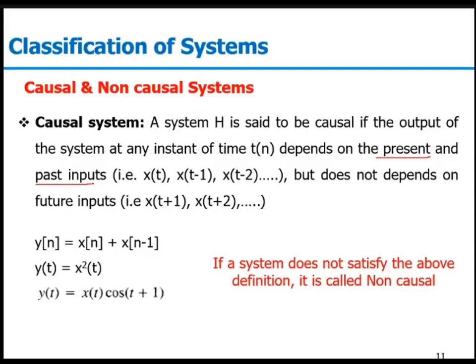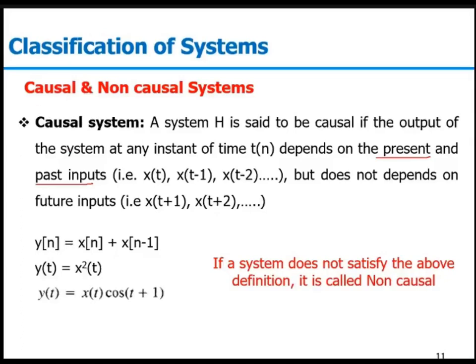But in a causal system, it is depending on present and past values. It should not depend on the future values. So the system in which the output is only depending on present and past values, and not on the future values, we call a causal system.